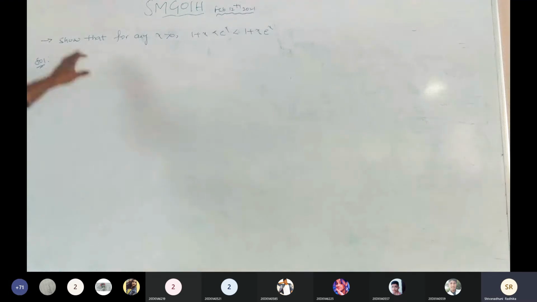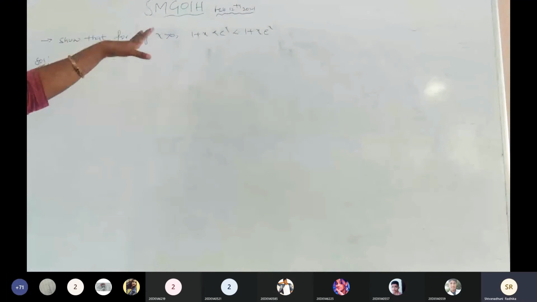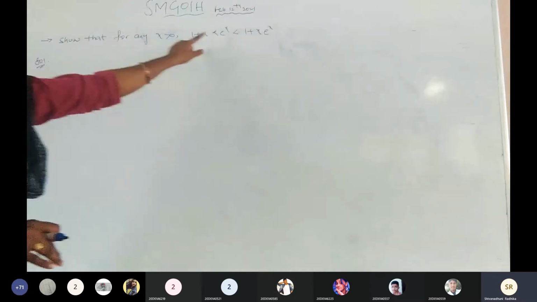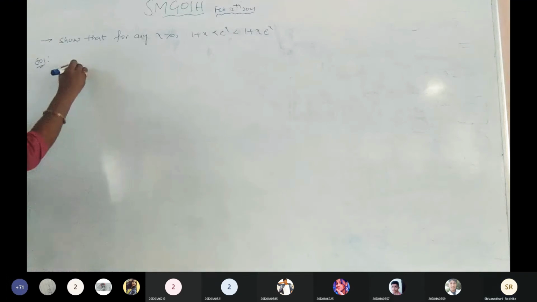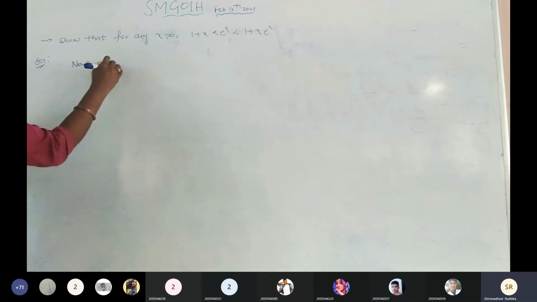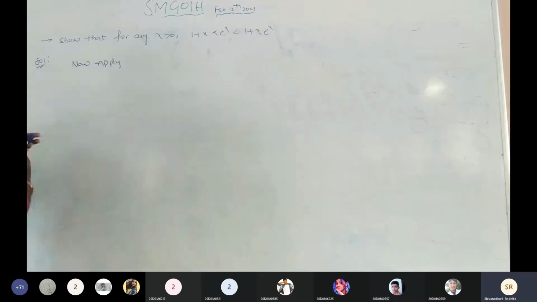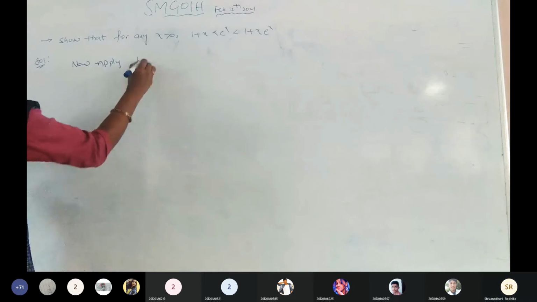So the given problem, the method name is not mentioned, but the given problem has an inequality, then blindly you go for Lagrange's mean value theorem. Is it clear? Now we apply Lagrange's mean value theorem.